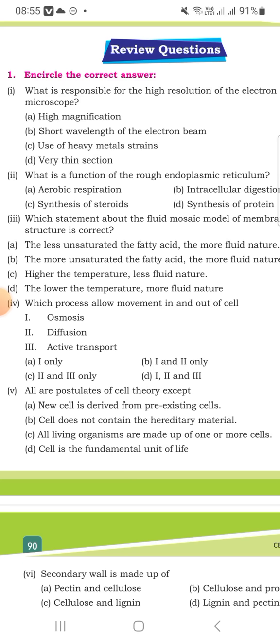Options: I only, I and II only. Another one: which statement is correct about cell theory? New cells are derived from pre-existing cells. The cell does not contain hereditary material. Living organisms are made up of one or more cells, and the cell is the fundamental unit of life.